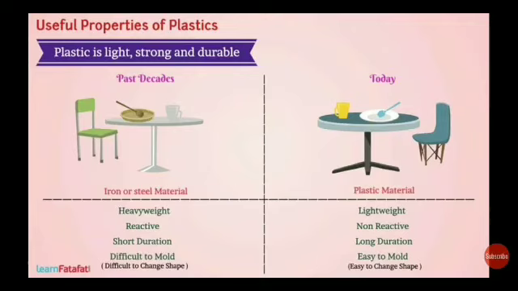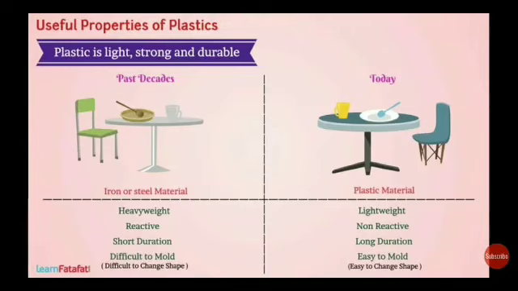Since plastics are strong, lightweight, durable and can be molded in various shapes and sizes, they are used to make different household articles and industrial products. They are also used to make car, aircraft and spacecraft parts. They are cheaper and weigh less than their metallic counterparts.